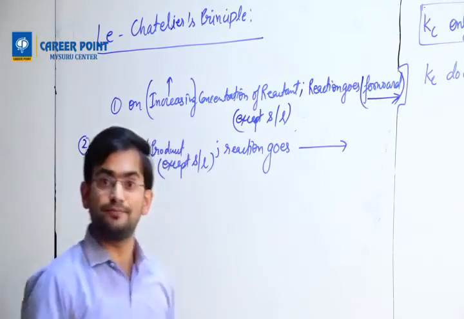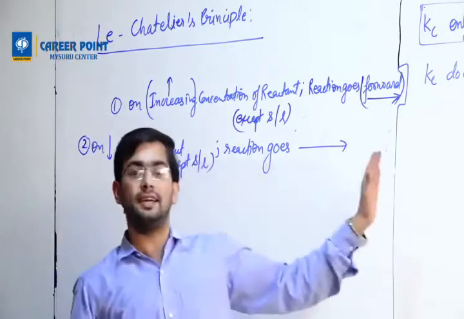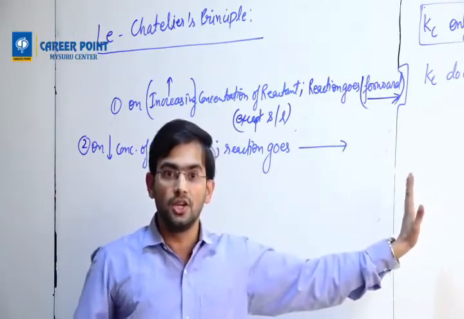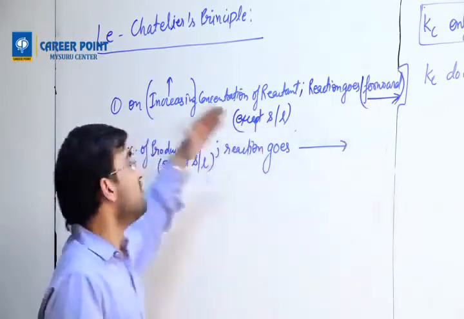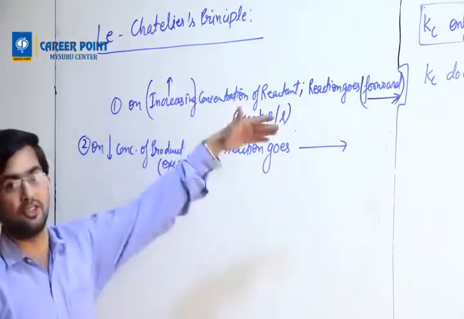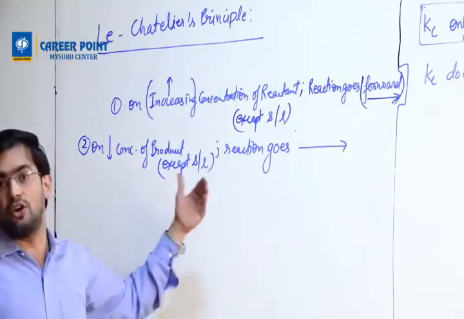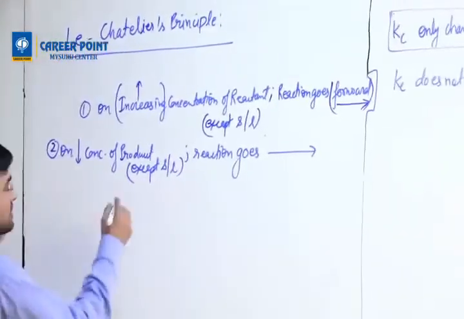You understand? I'm going to memorize all the things in the forward direction only. So I only memorize this: if you increase concentration of reactant, reaction goes forward. If you decrease concentration of product, reaction goes forward. This is for concentration.